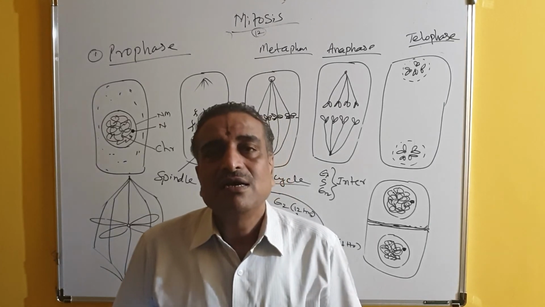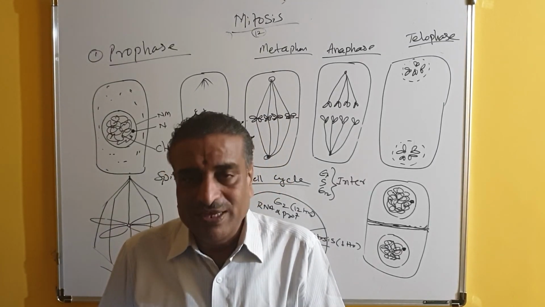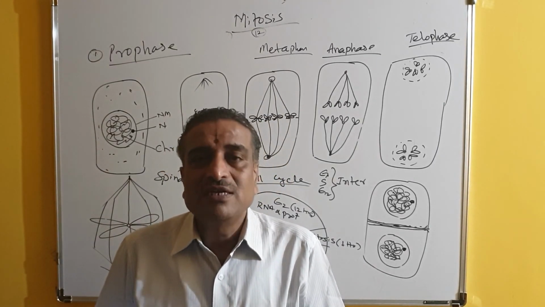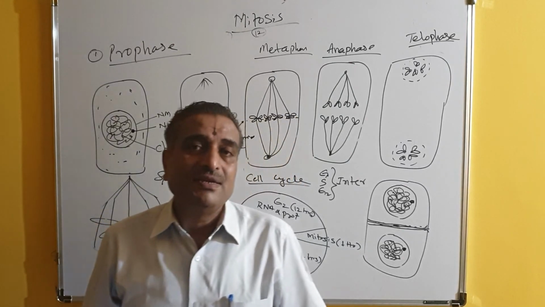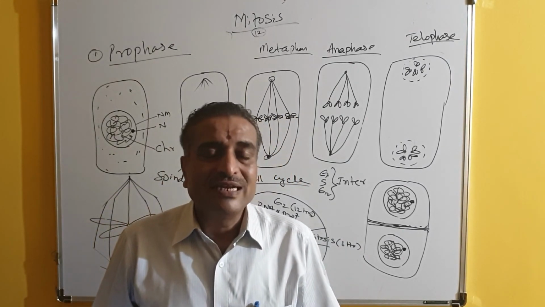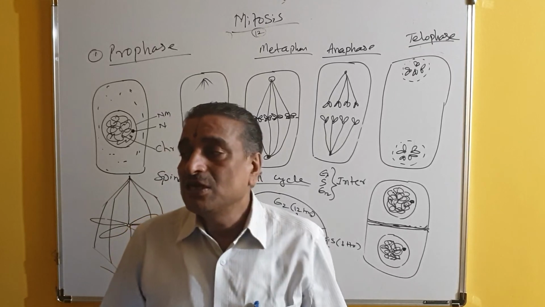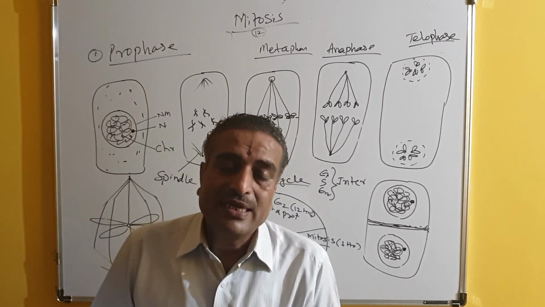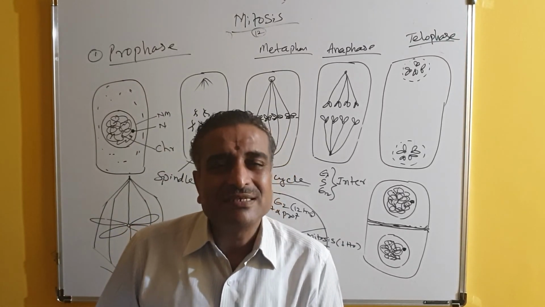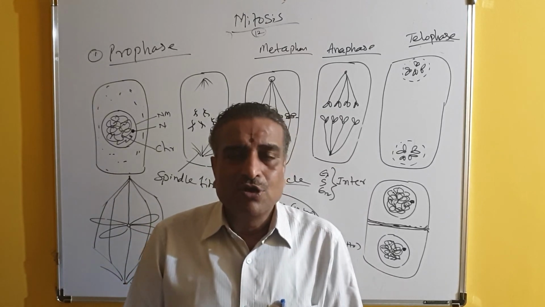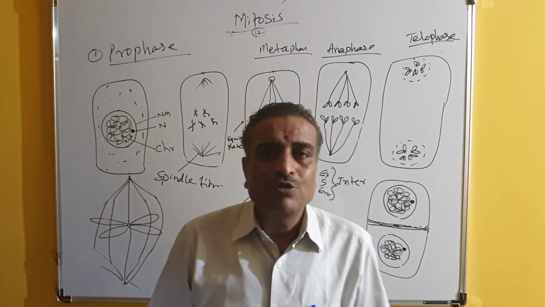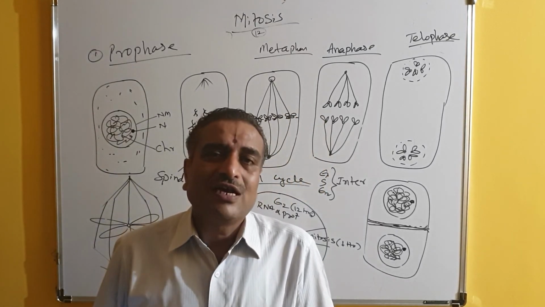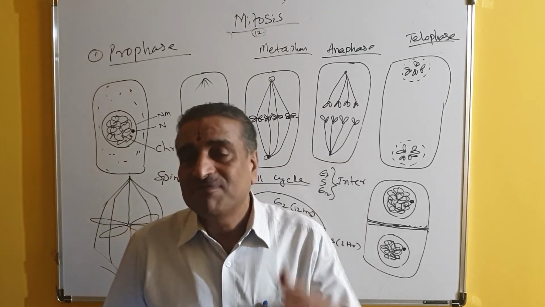So this is the class for today, and tomorrow we shall discuss another very important type of cell division, gametic cell division, also called meiosis. Meiosis is a little bit complicated. So please go through the notes and the video class of today and be prepared for the next class.